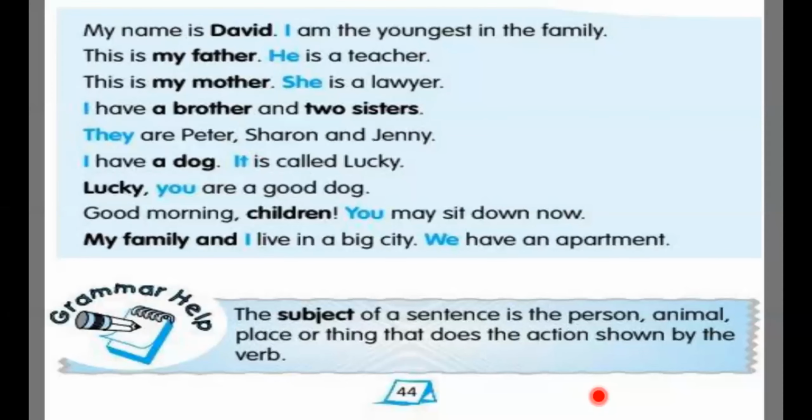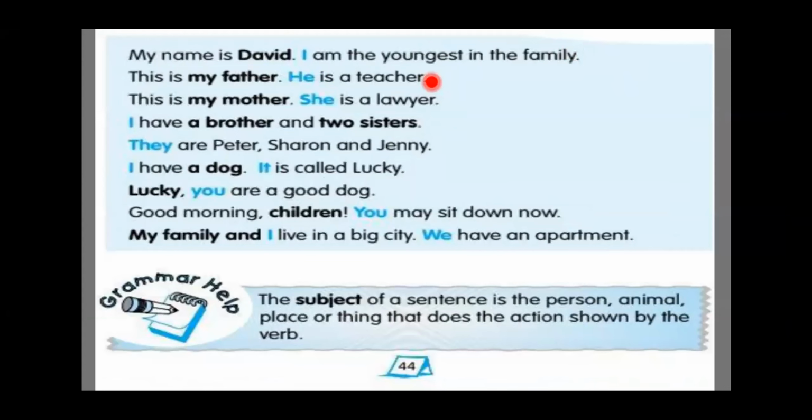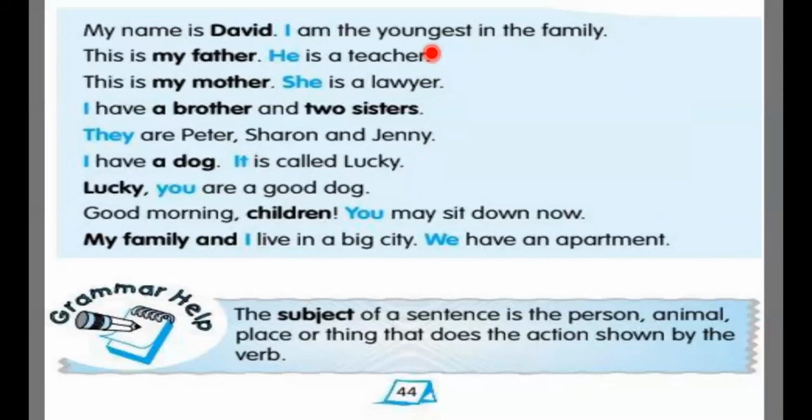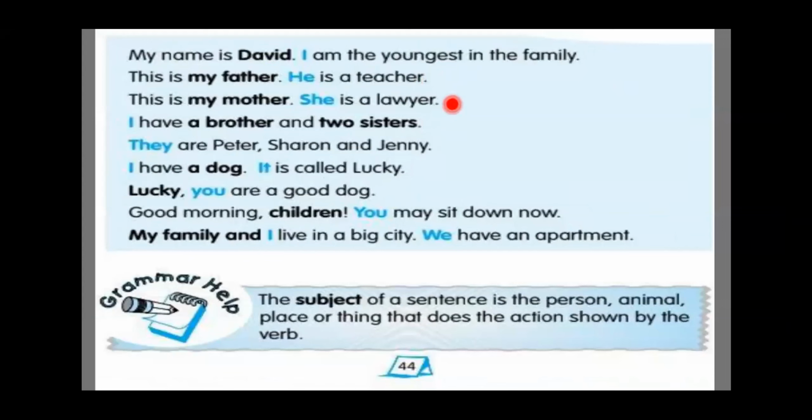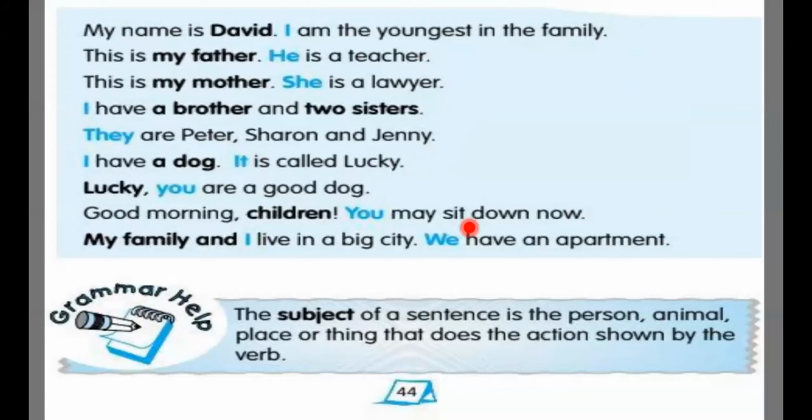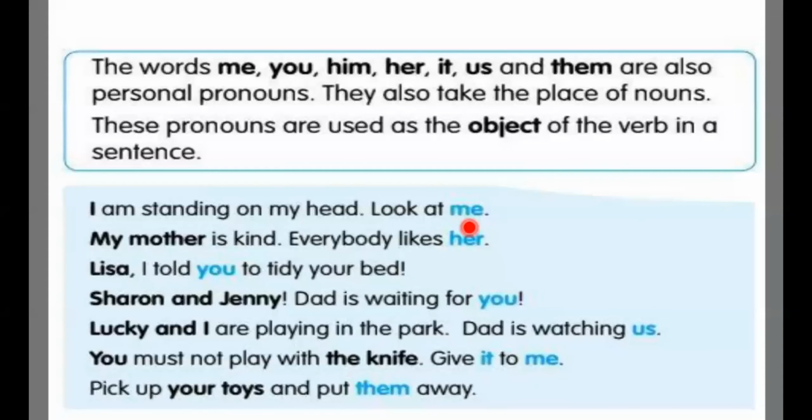My name is David. I am the youngest in the family. This is my father. He is a teacher. This is my mother. She is a lawyer. I have a brother and two sisters. They are Peter, Sharon, and Jenny. I have a dog. It is called Lucky. Lucky, you are a good dog. Good morning, children. You may sit down now. My family and I live in a big city. We have an apartment.